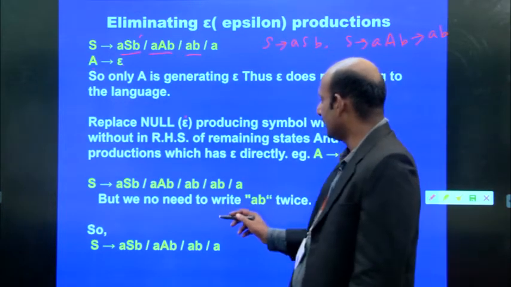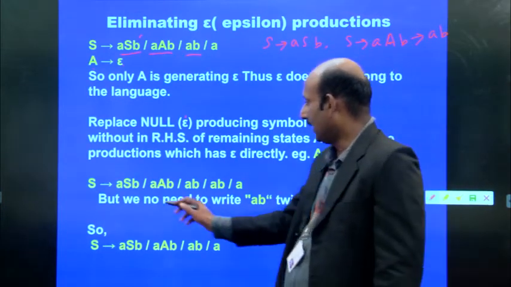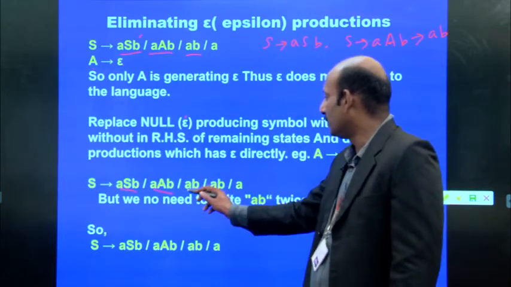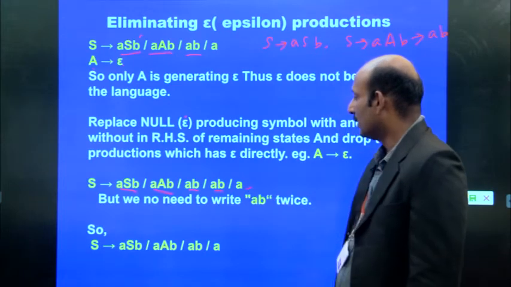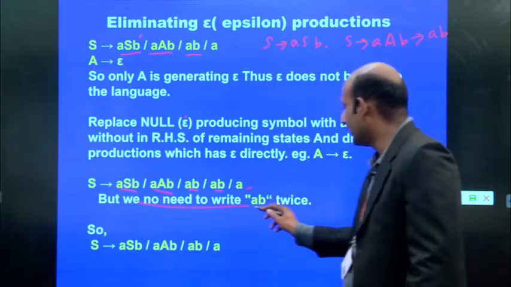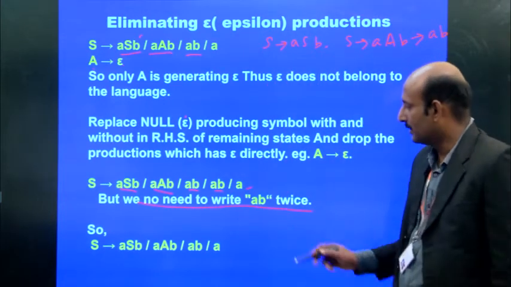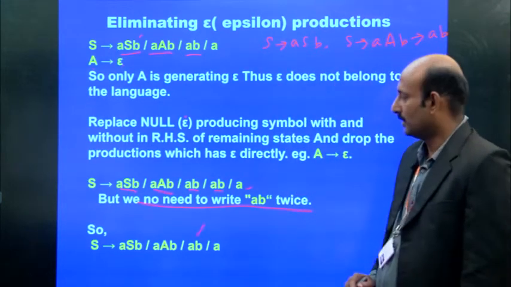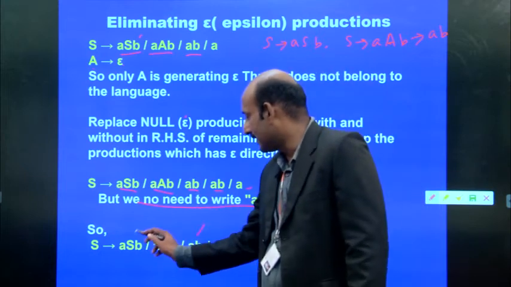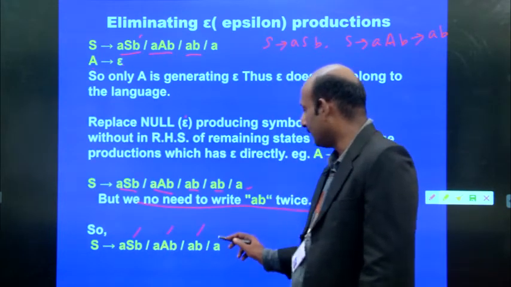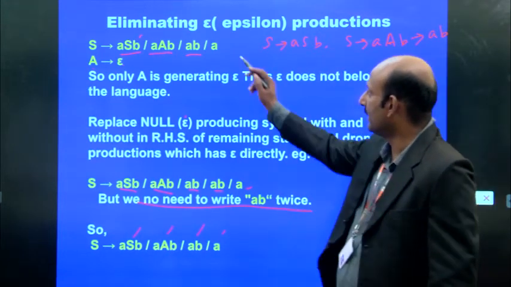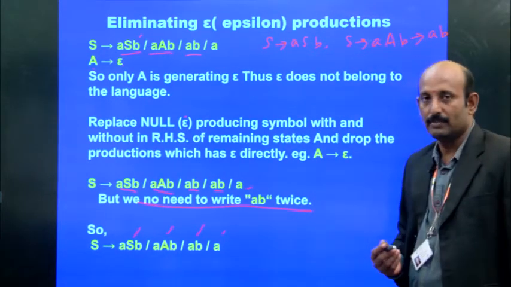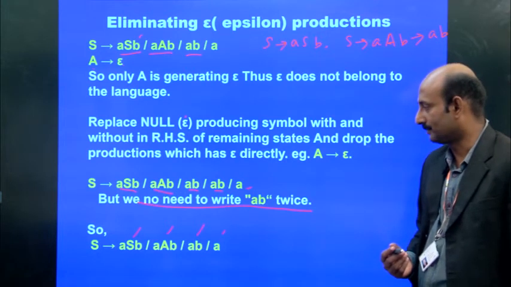So that is what is written here, right? ASB, small a, capital A, B, and two ABs are appearing. So we no need to write this AB twice. Instead of that, we may write it once. So S implies ASB, aAB, AB or a. This is already in the given grammar. So now this is called elimination of epsilon productions.